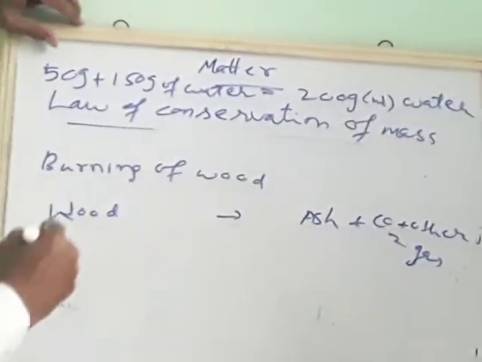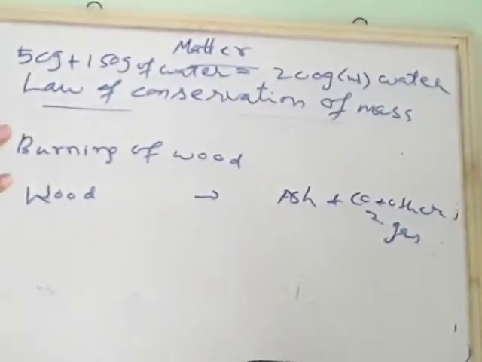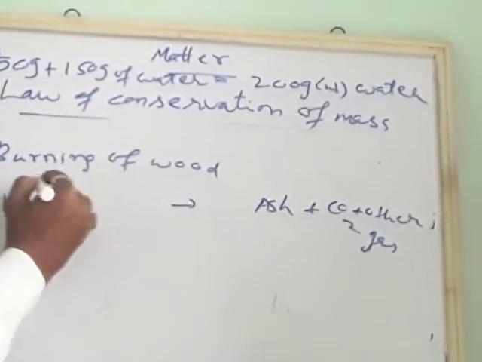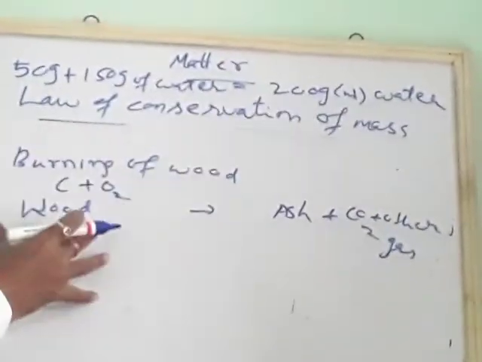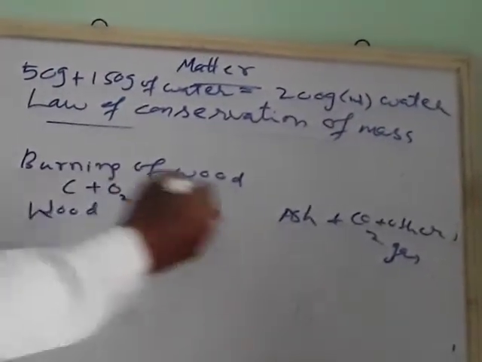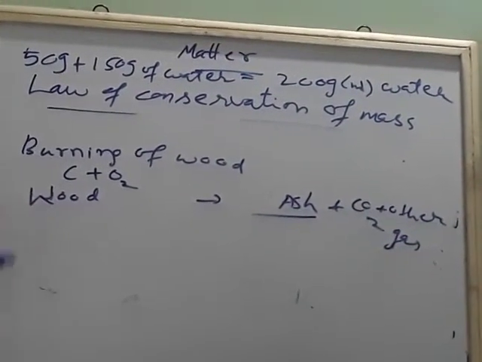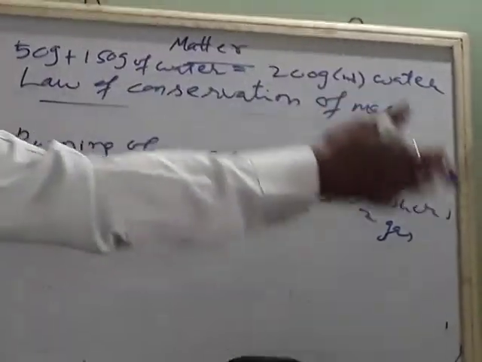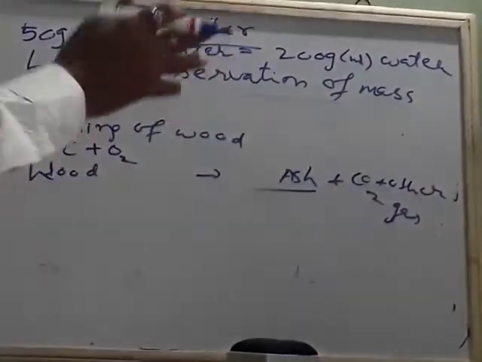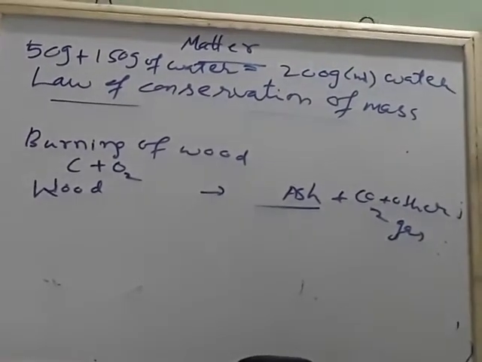Okay. So when wood is burned, there is a chemical reaction taking place. When you burn, actually it is carbon plus oxygen. Carbon dioxide is formed, and wood converts into ash. So this wood was one substance, but the product formed is a new substance. So a chemical change has taken place, which means a chemical reaction has taken place.